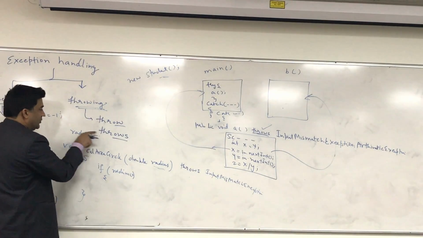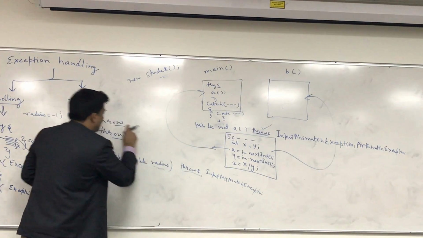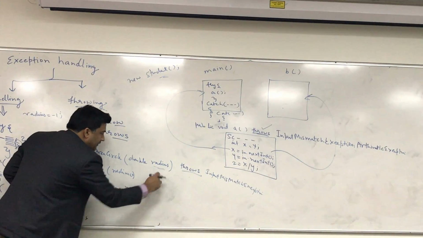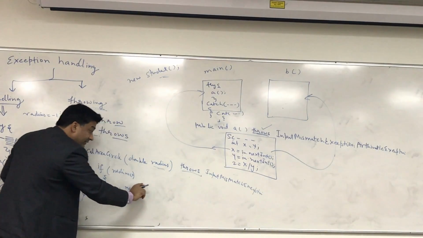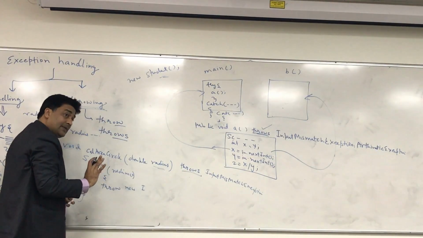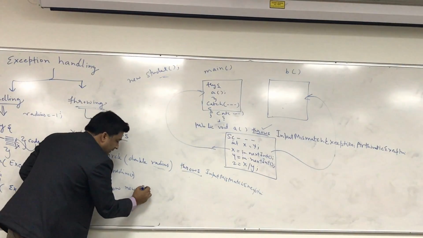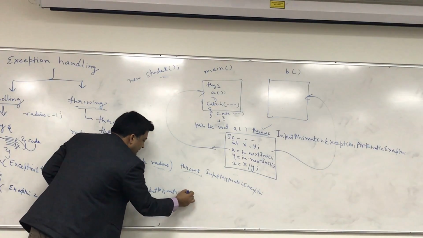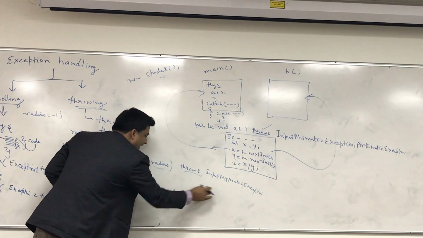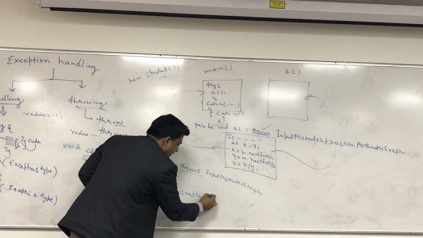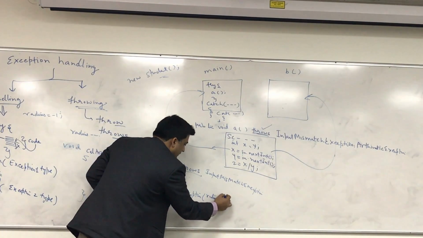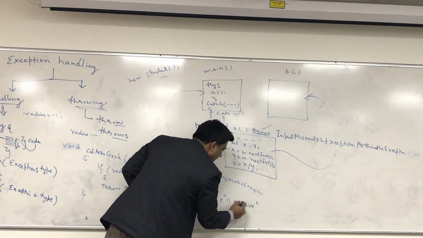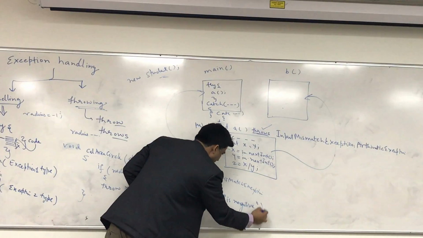So what will you do? You will use the throw. We have already used the throws. Now we have to use the throw. So we are generating an exception here. We say throw new input mismatch exception, the same type. Important is the same type. If there is another type, again your program will crash, because you have to mention the same type. So you say throw new input mismatch exception, and then you can pass the message. For example, you will say radius is negative, something like this. Anyway, the spelling you can check.